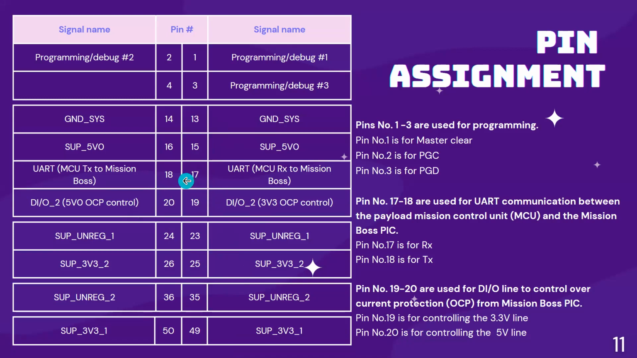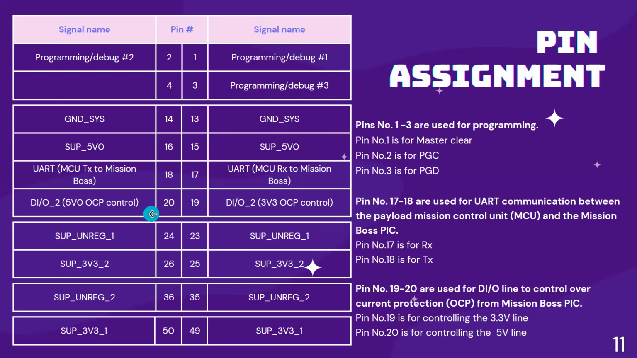So 17 and 18 are assigned the UART line. These two lines communicate between the bus system and your MCU. So for these pins you need to assign the UART line, transmission and reception, to communicate with our bus system.